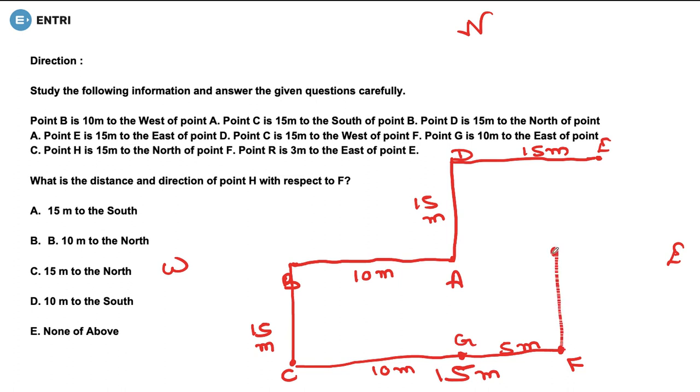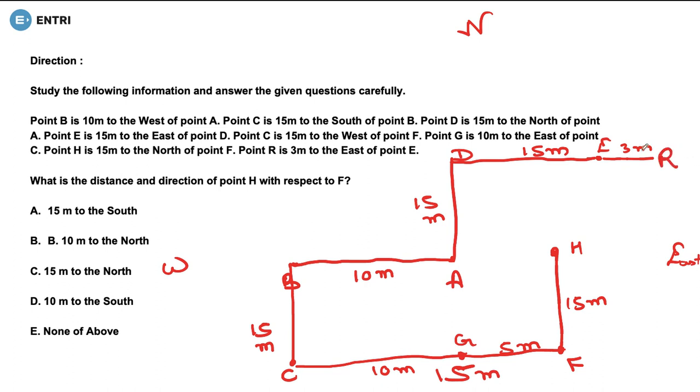So it would be in front of point A, and this was point H, and the distance is again 15 meters, isn't it? Now talking about point R, it is 3 meter to the east of point E. This was the east direction, so it would be 3 meter from here, and this is point R.